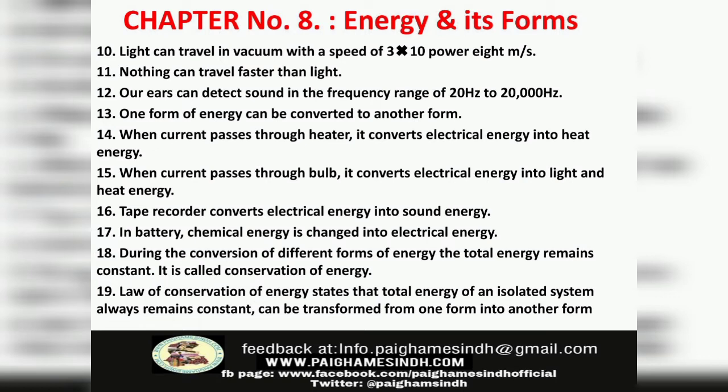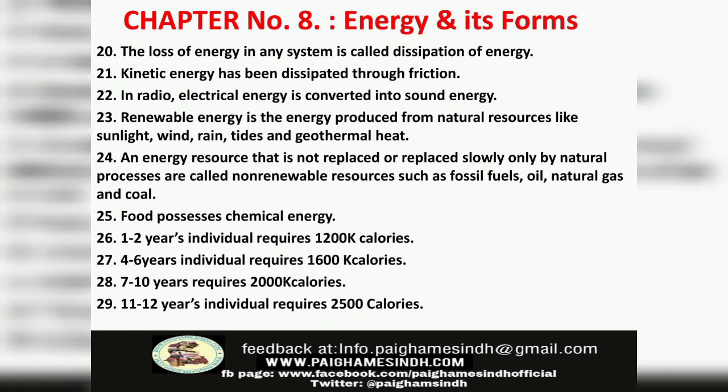Number 18, during the conversion of different forms of energy, the total energy remains constant. It is called conservation of energy. Number 19, the law of conservation of energy states that the total energy of an isolated system always remains constant; it can be transformed from one form to another. Number 20, the loss of energy in any system is called dissipation of energy. Number 21, kinetic energy is dissipated through friction.